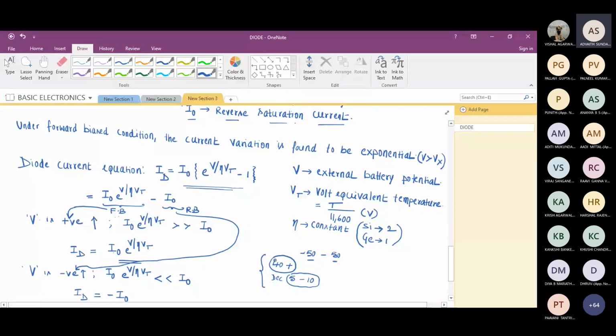Sir, we have written for forward bias and reverse bias, V is positive and V is negative. How do we know the difference between that and the whole term, like I naught e raised to V by eta Vt? For example, under forward bias condition, suppose I give a problem where the external battery is 1 volt. You tell me whether it is forward or reverse bias. Sir, V is positive, forward.